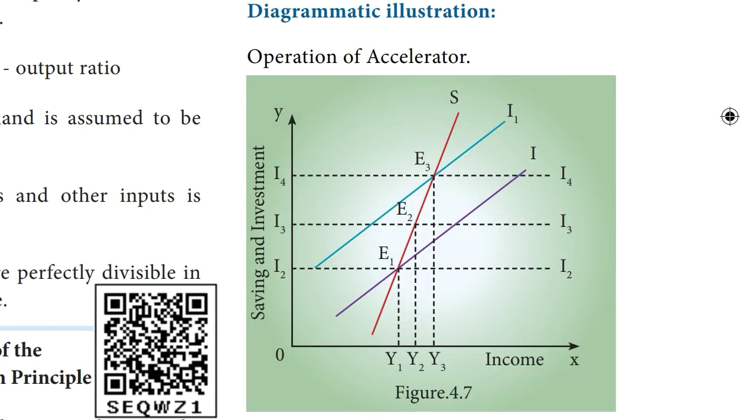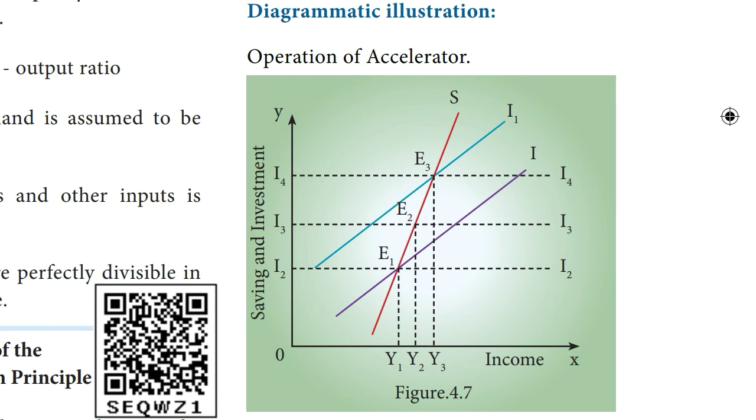Diagrammatic explanation. In figure 4.7, income is shown along the x-axis, savings and investment are measured along the y-axis. SS is the saving curve, IA is the investment curve. At the point E1, the economy is in equilibrium with OY1 income. Saving and investment are equal to OI1. Now, investment is increased from OI1 to OI4. This increases income from OY1 to OY3, the equilibrium point being E3.